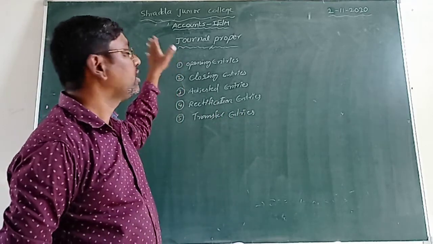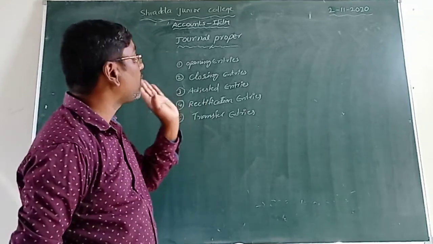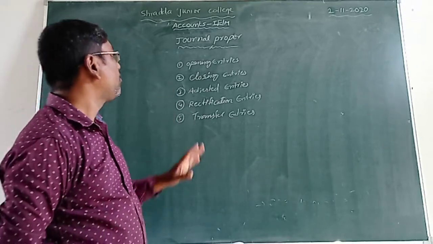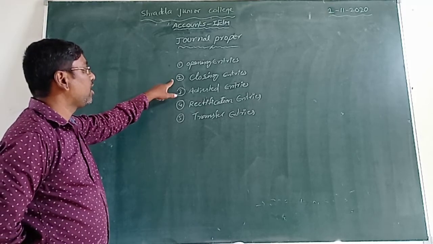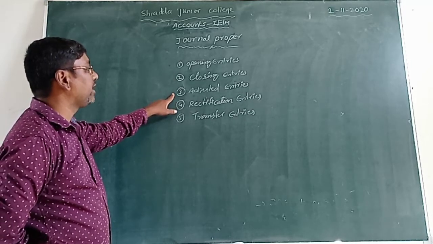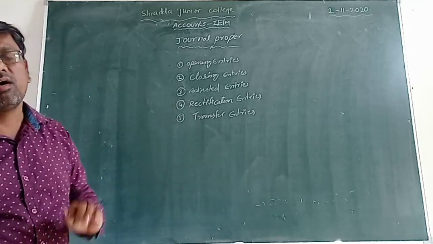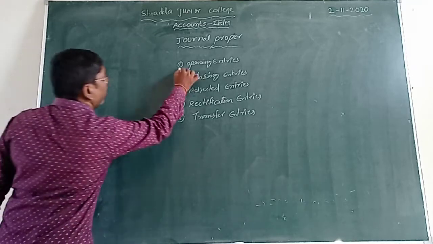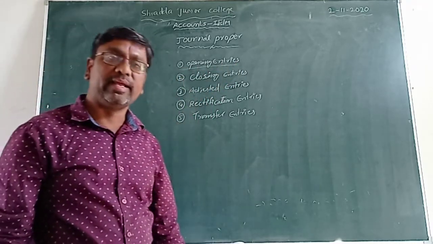We can do the general proper problems, isn't it? This general proper has 5 entries: opening entry, closing entry, adjusted entries, rectification entries, and transfer entries. These are the 5 entries. But our intermediate syllabus has only opening entries.